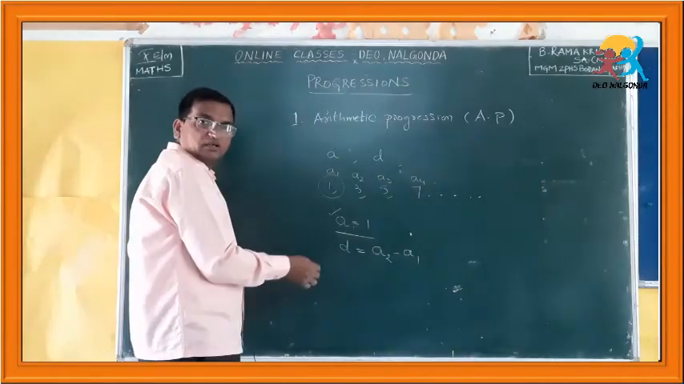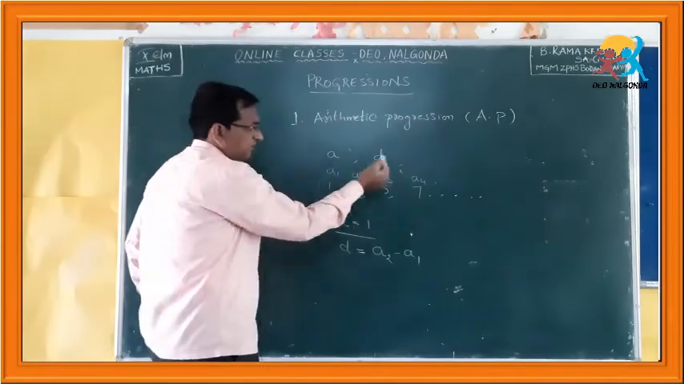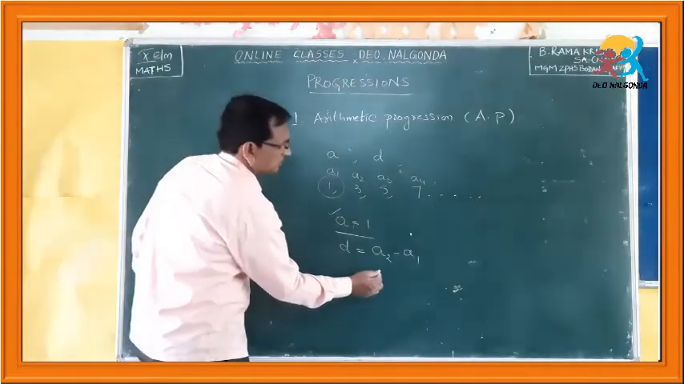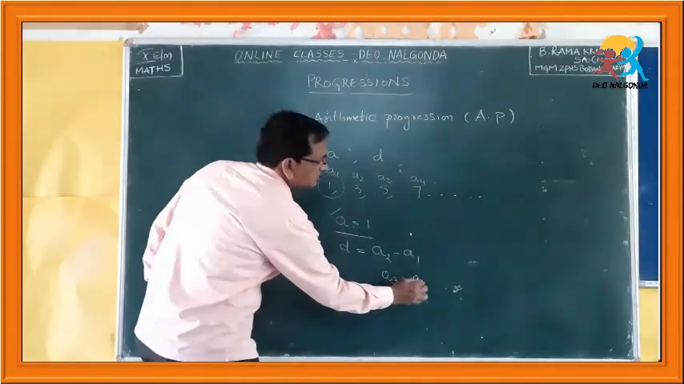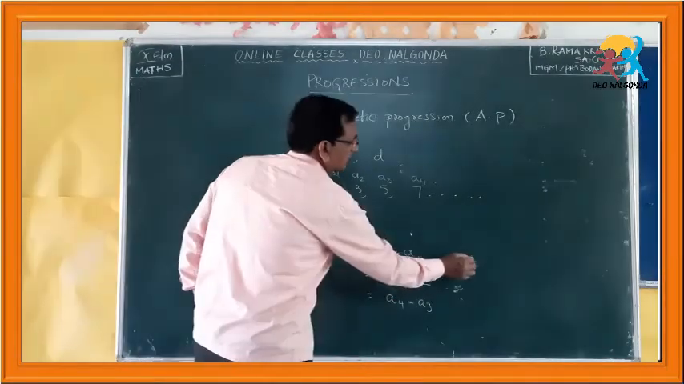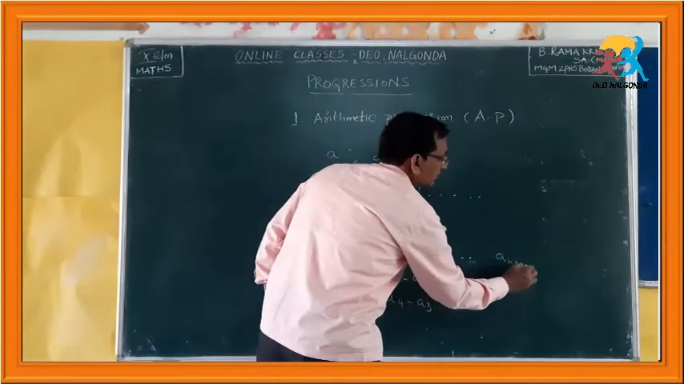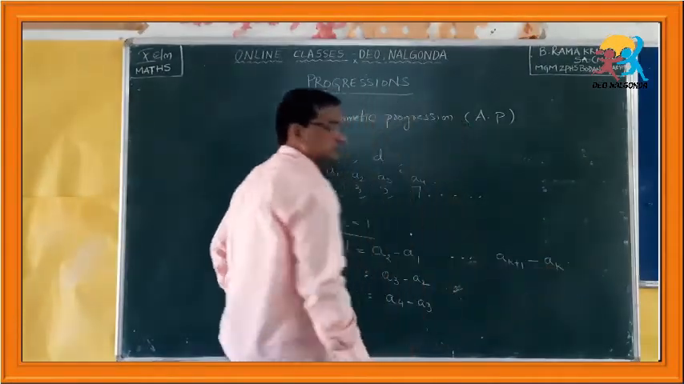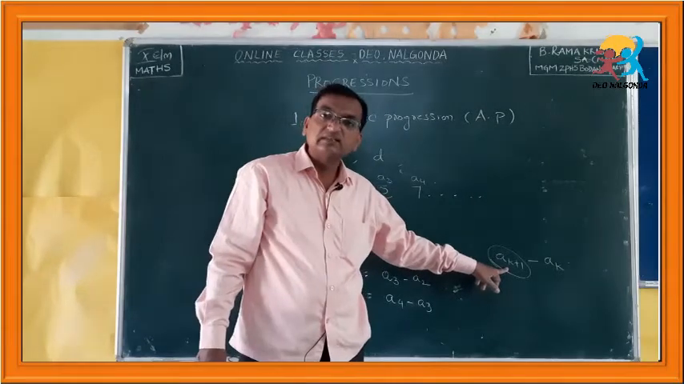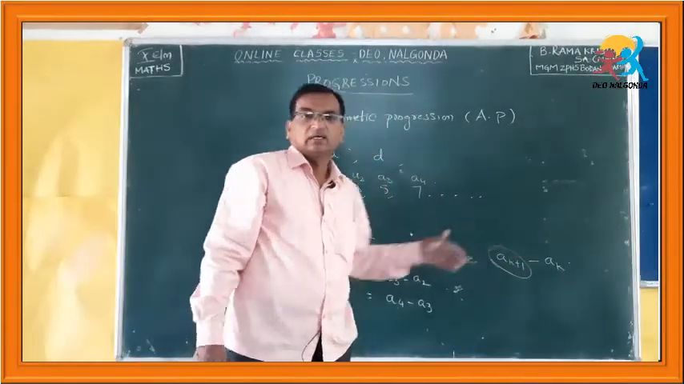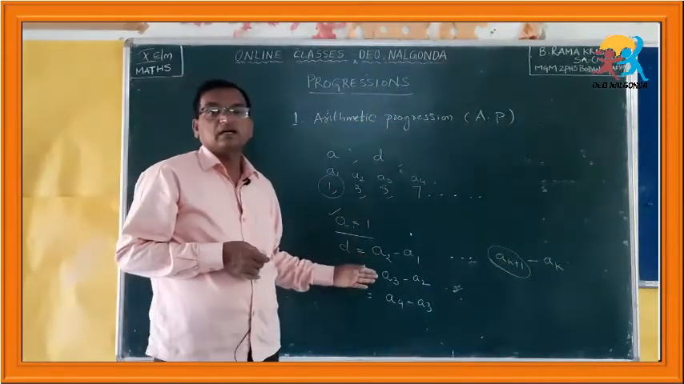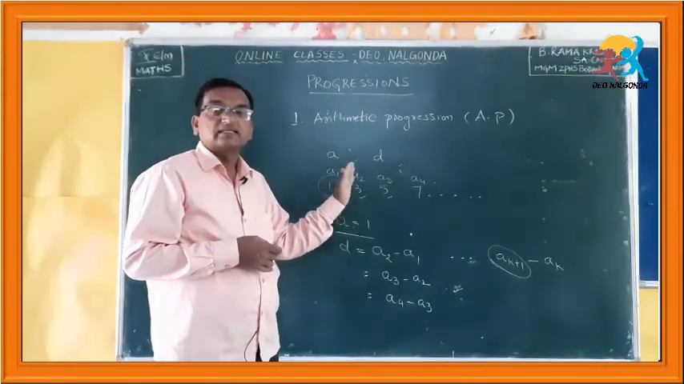If this is A1, A2, A3, A4, like that, you can find the common difference like this, A2 minus A1. Is this the only way to find the common difference? No. You can find the difference between any two successive numbers: A3 minus A2, or A4 minus A3, like that, or A(k+1) minus A(k). What does this k plus 1 mean? This is the (k+1)th term and this is the kth term, so these two are successive numbers.